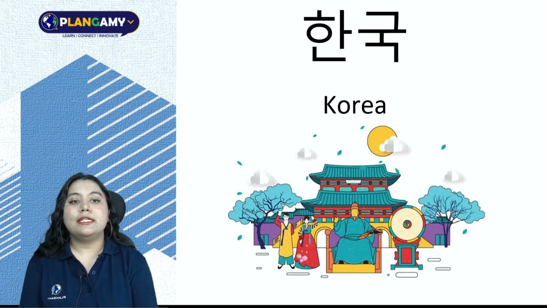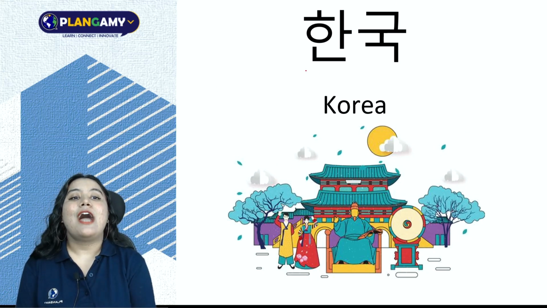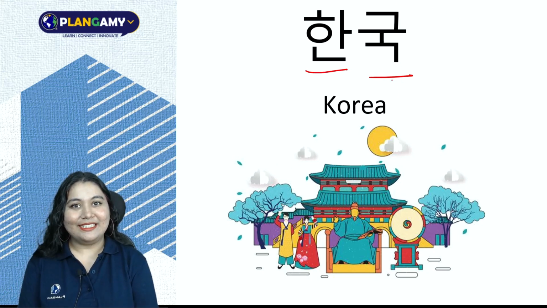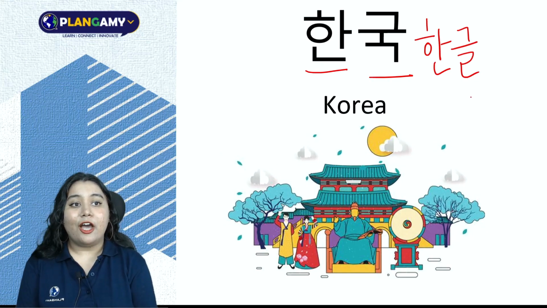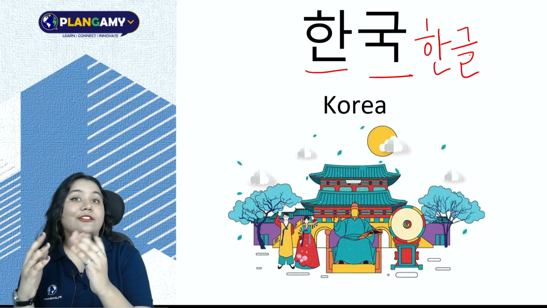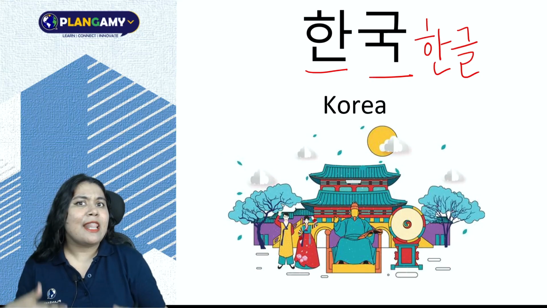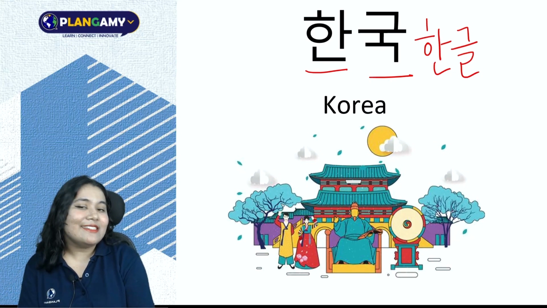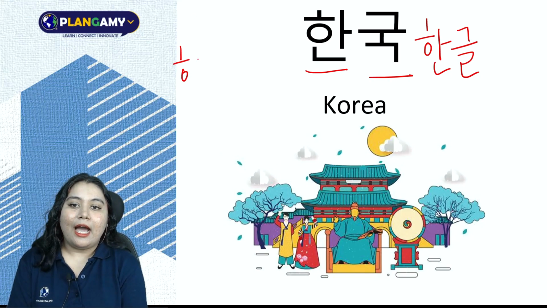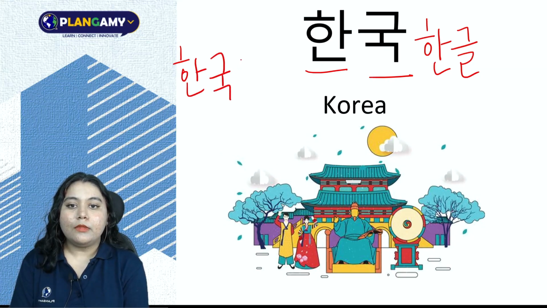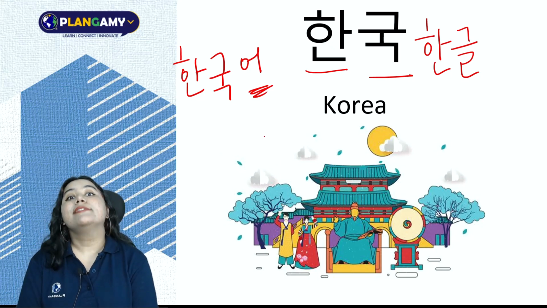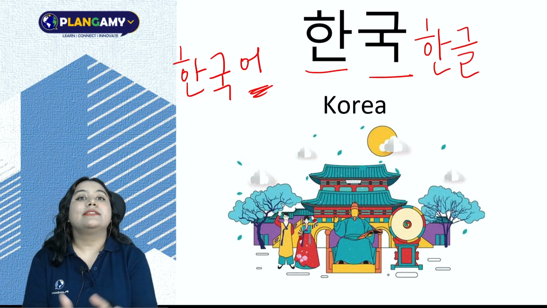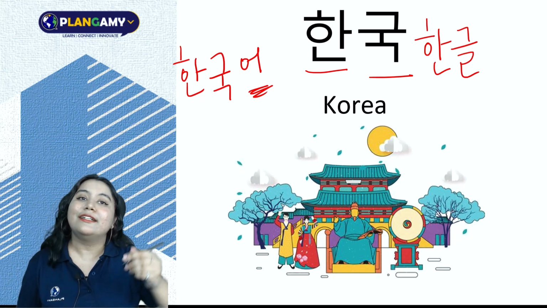Our first is Korea itself, 한국. It sounds very similar to 한글, the writing system. Now, 한글 is the writing system, 한국 is Korea. So, what is the language Korean? In the language Korean, that is 한국어. 한국어 is the language Korean, 한국 is the country and 한글 is the writing system.